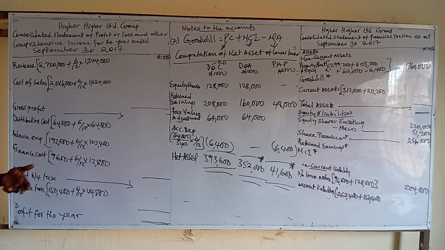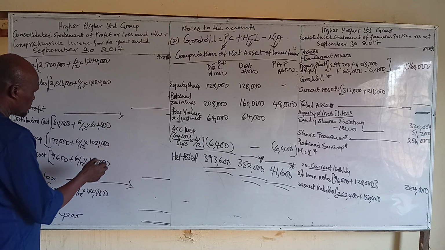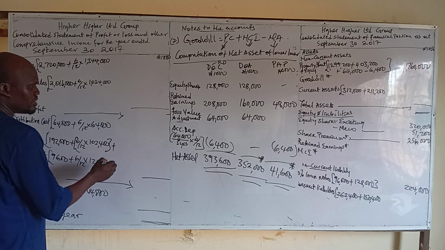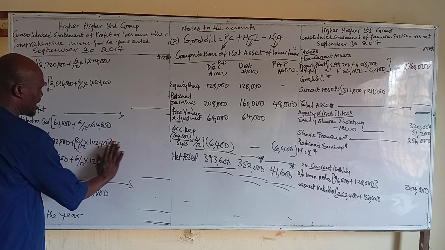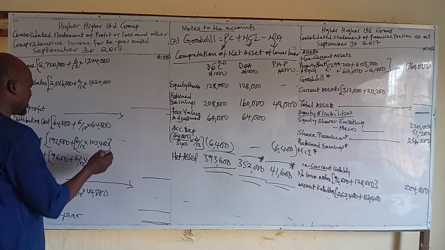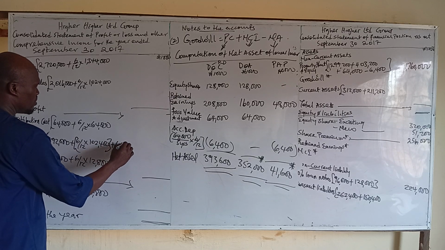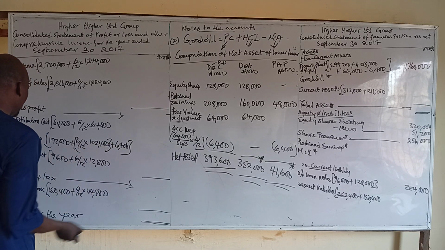But when you are not told, you add it to admin. So we add 6,400 to admin, since it is an expense.